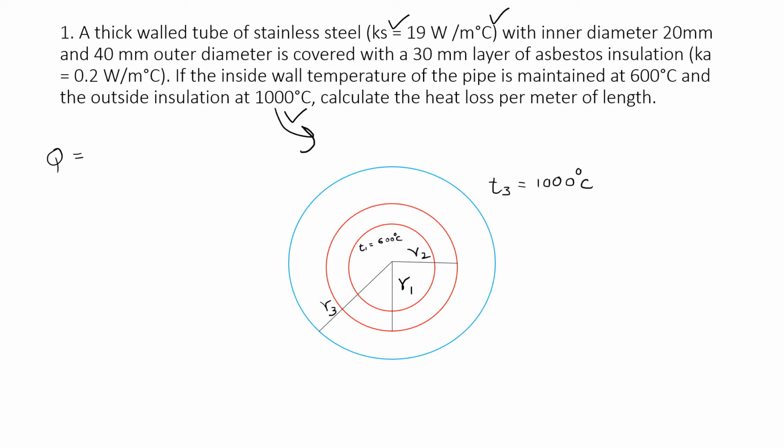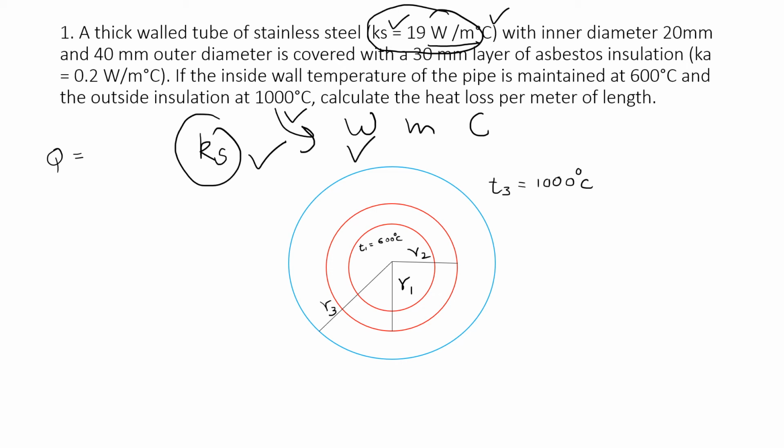To combat this problem, you have to see the unit of Ks, that is thermal conductivity. See, thermal conductivity is constant. We can't change the unit of this quantity right now because we don't have all the values here. So we have to check what the unit is here. Here we have watt, meter and degree Celsius. So in the question, try to change all the units to watt, meter and degree Celsius.